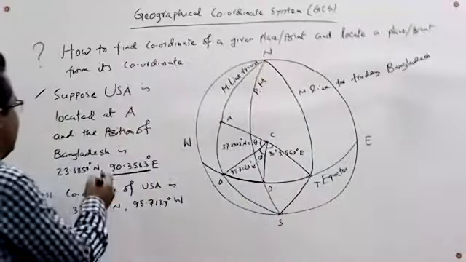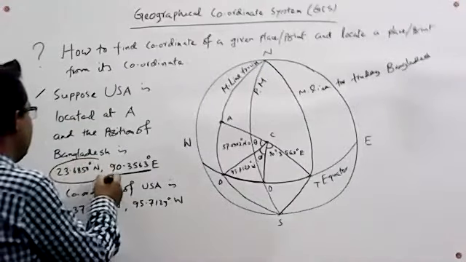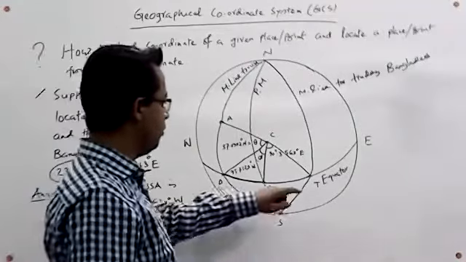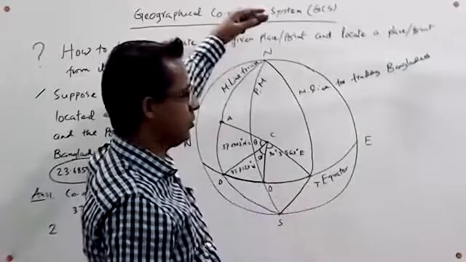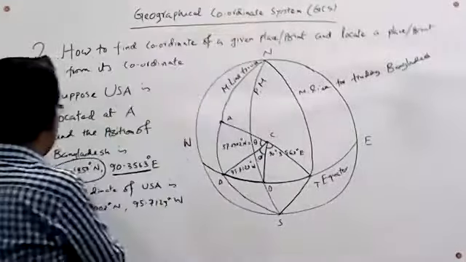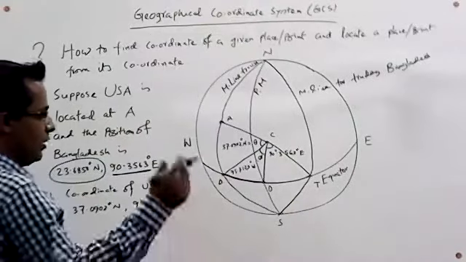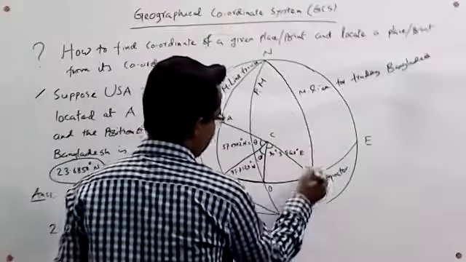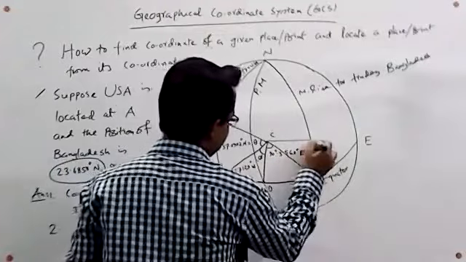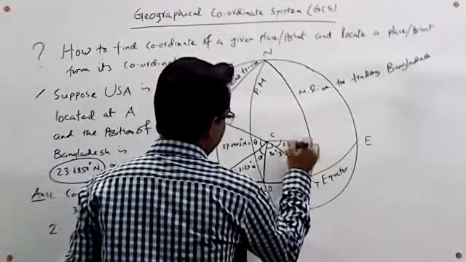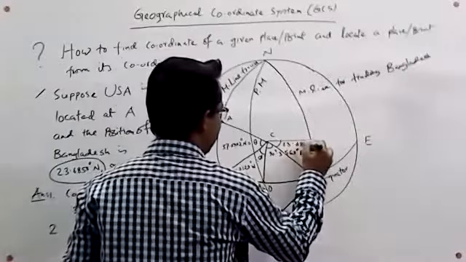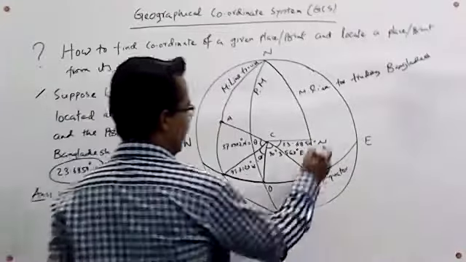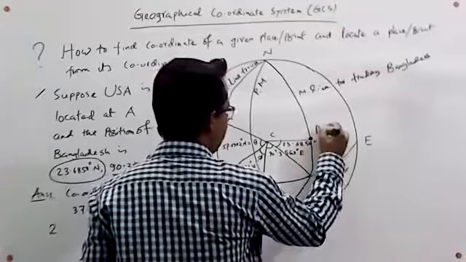Here it is also given that the latitude of Bangladesh is 23.6850 degree north. So we will have to move from this point in the north direction, the northern hemisphere, by this angle, 23.68 degree. So we can easily draw an angle which is 23.68 degree. So you can easily say that here is an intersecting point, which is denoted by B.